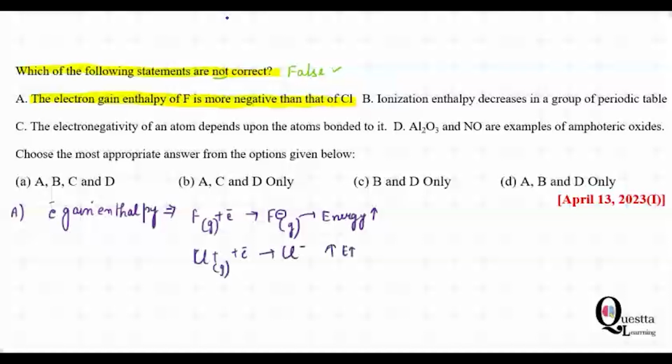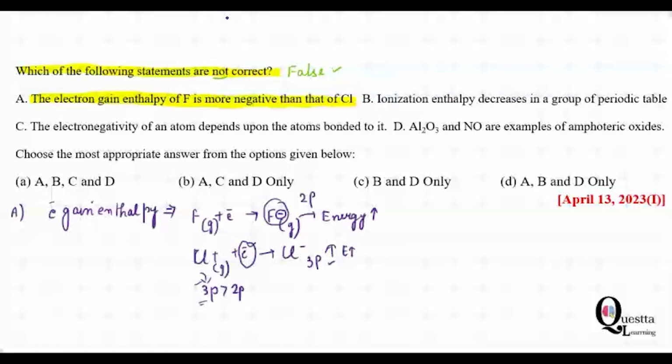Okay, so now if you see, in the case of fluorine there is the 2p orbital. When you move down the group your size increases, so here it is 3p. 3p has a bigger size than your 2p. So here the size is bigger, so whenever you are adding the electron, it easily goes into this 3p due to availability and stability.